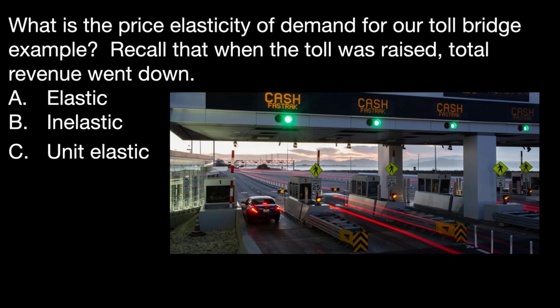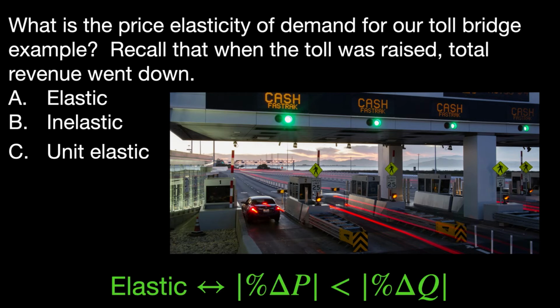It must be that drivers had other options. When the city raised the toll, consumers went a different route or started working from home or something. The consumers were able to be relatively responsive to the price change because they had other options. So, was the price elasticity of demand elastic or inelastic? It was elastic. The change in quantity demanded outweighed the change in price.